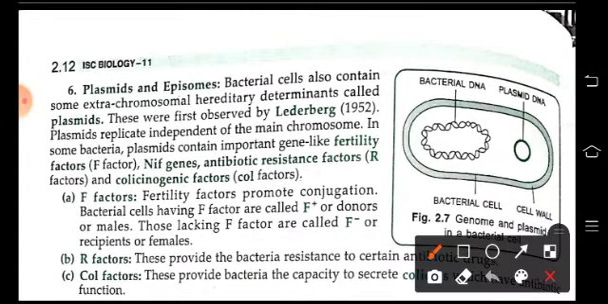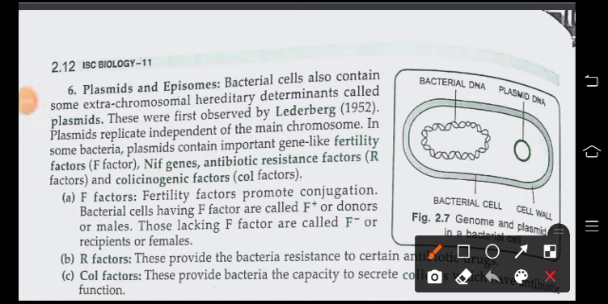Plasmids or episomes: the bacterial cell also contains some extra chromosomal heredity determinants called plasmids. These plasmids were first discovered by Lederberg. They replicate independently of the main chromosome. In some bacteria, plasmids contain important genes like fertility factors, F factor, NIF genes, antibiotic resistance factors, and colicinogenic factors.